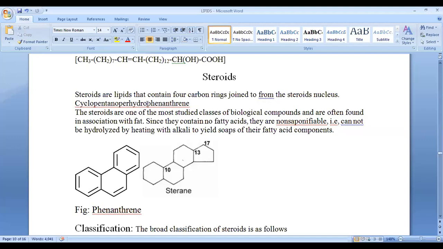cyclopentano-perhydrophenanthrene ring. And this is not only for biochemistry. In other exams you will also find they will ask in viva what is the mother compound of steroid.